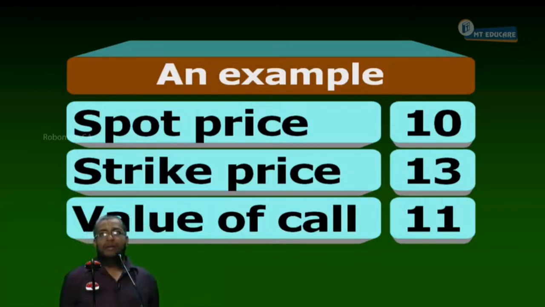But it is trading in the market at a value of, in brackets, the other name for value is premium. How much is it trading in the market at? 11 rupees. But it is trading in the market at a value of 11 rupees. Hence, the call is overpriced.